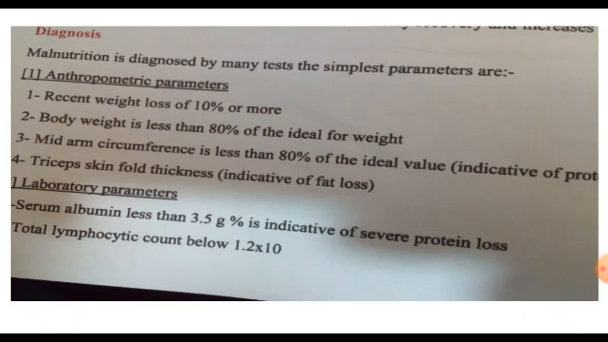How to assess the patient pre-operatively for malnutrition? Loss of more than 10% of the body weight in the last 3 months is indicative of malnutrition. Pre-albumin level less than 2 mg per deciliter is indicative of severe protein loss. Total lymphocytic count below 1.2 is indicative of malnutrition pre-operatively.